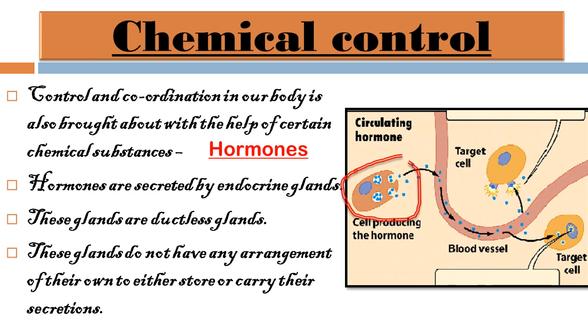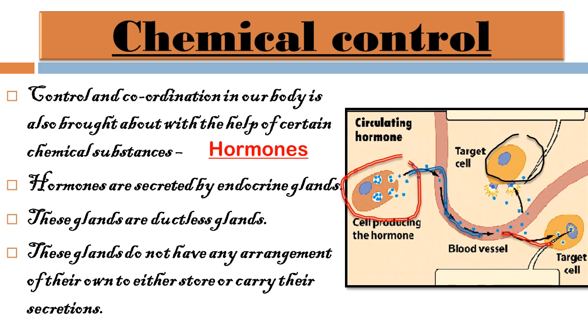In the diagram you can observe the cell producing the hormone. After producing the hormone in the particular gland, the hormones are secreted into the blood vessels, and then via the blood they reach the target cell of the body. That means where it is required, it is sent by the gland via the blood only.